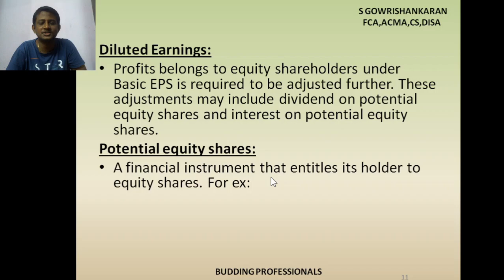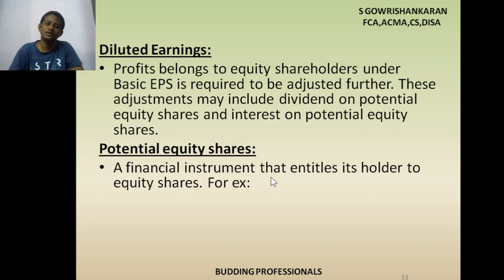Then what will be the EPS you will get in such a scenario? Presently I'm getting good EPS. Okay, I'm happy, 10 rupees I'm getting. I'm an existing shareholder, and I'm happy with the existing EPS. But if the convertible potential equity shares are converted into shares in future, then what EPS may I get? I wanted to know that, right?